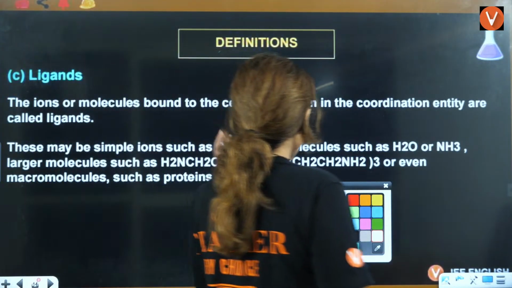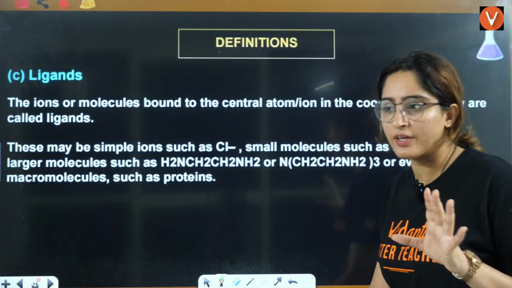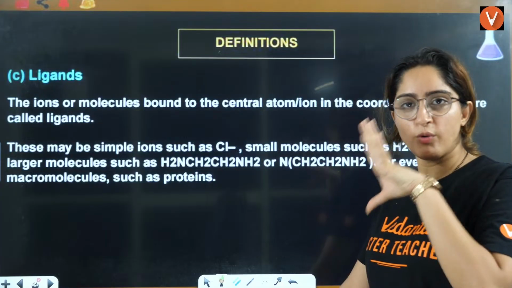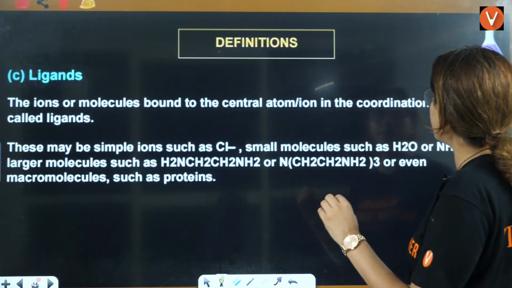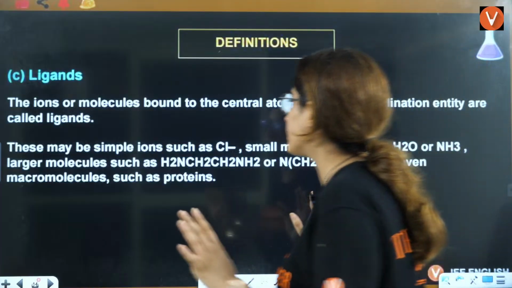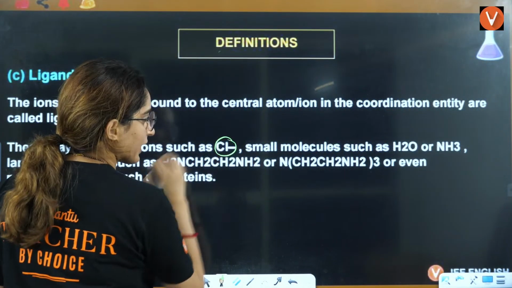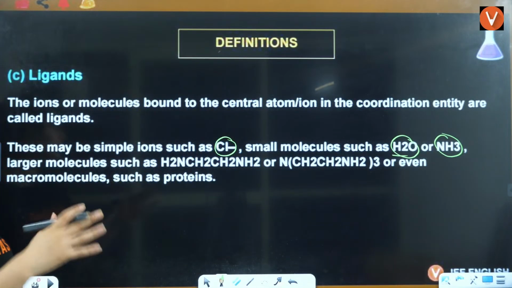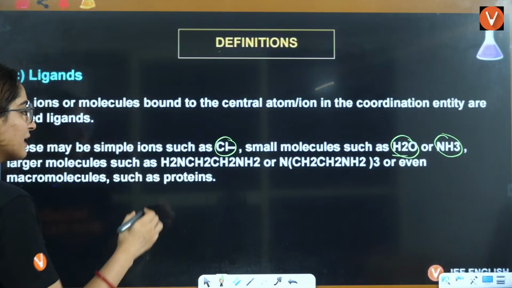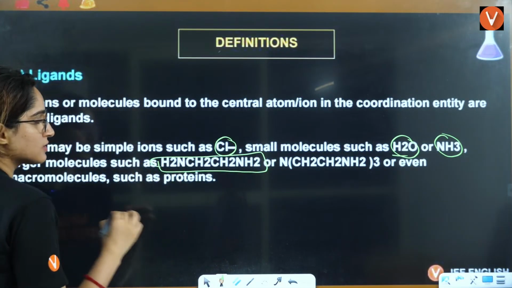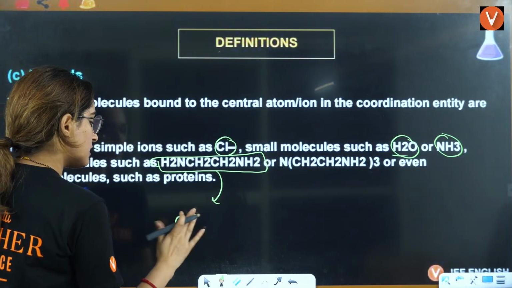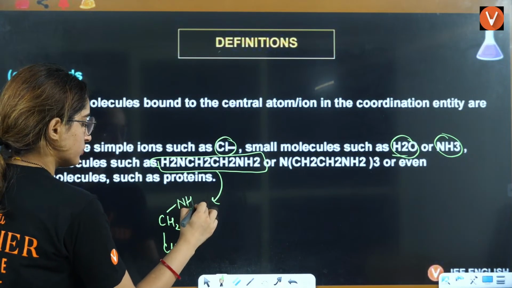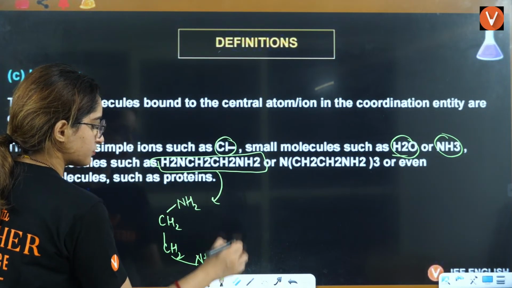Now, there are so many ligands and we will also study classification of ligands, types of ligands. Ions or molecules that are bound to the central metal atom in a coordination entity are called ligands. Maybe simple ions such as chloride, molecules such as water or ammonia, or big molecules like ethylenediamine, which is actually CH2, CH2, NH2, NH2.